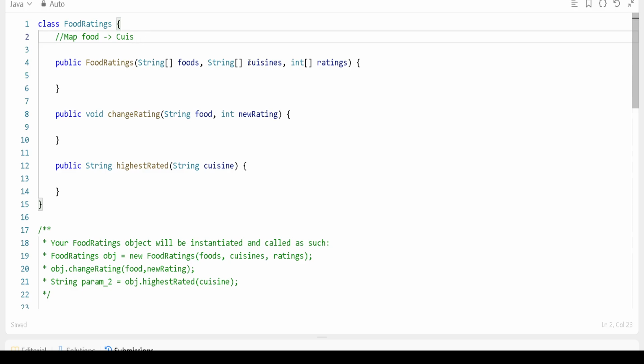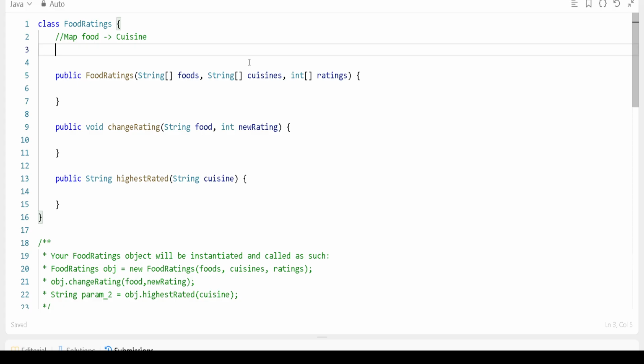We can say cuisine. Similarly, we'll say map food for current rating, right?